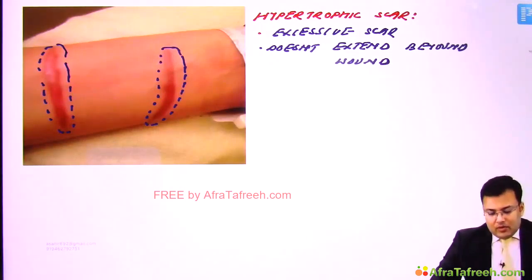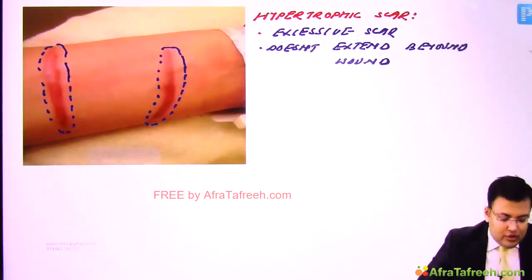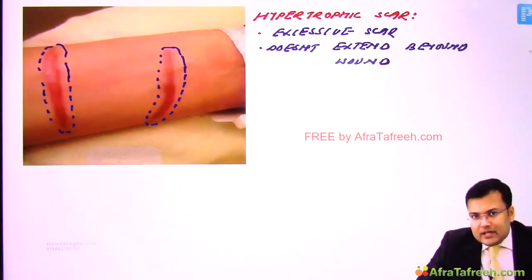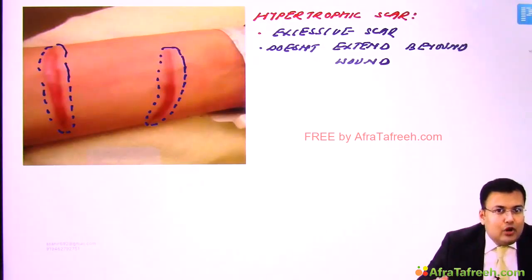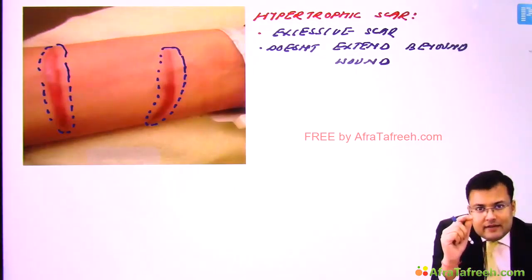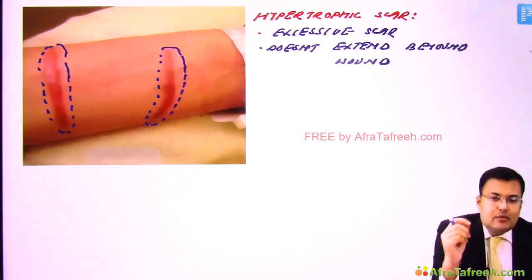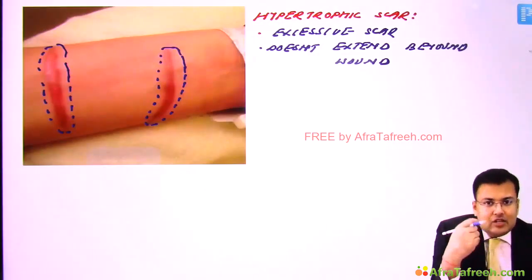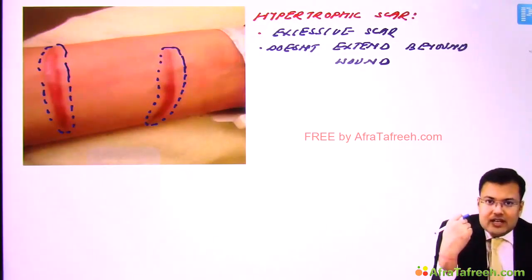Now what is the problem? Why in certain patients are you going to see hypertrophic scar? In these patients, in wound healing, there is a prolonged inflammatory phase. So one reason is the prolonged inflammatory phase, and second, there is unfavorable scar siting. It means suppose you are giving an incision against the tension lines or perpendicular to the tension lines.